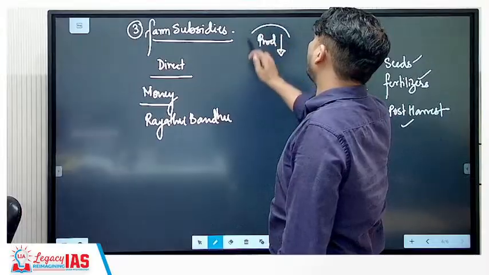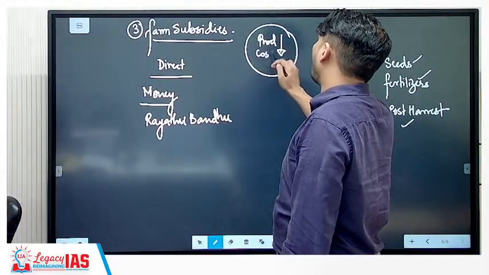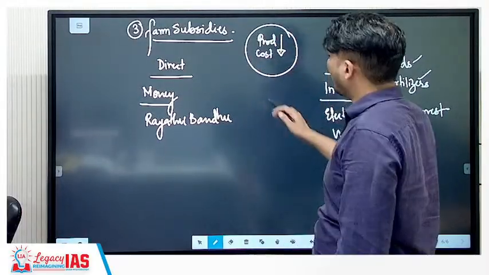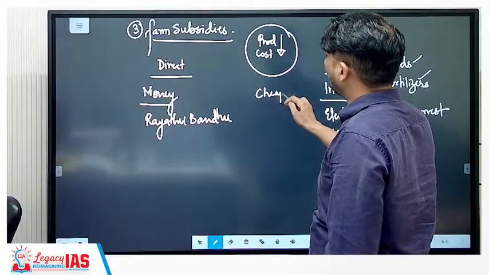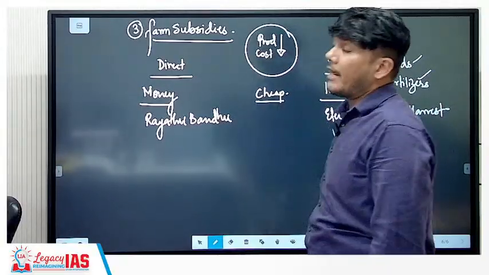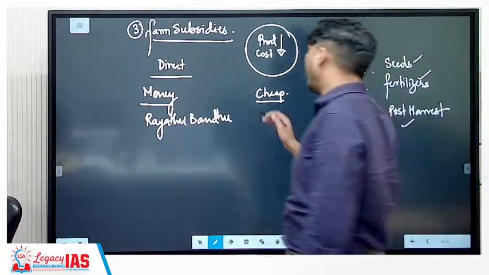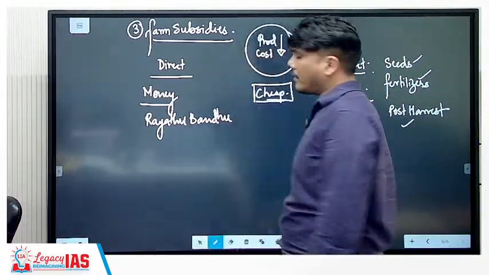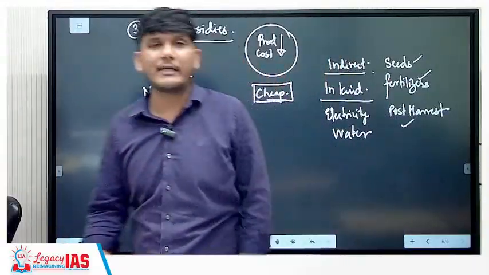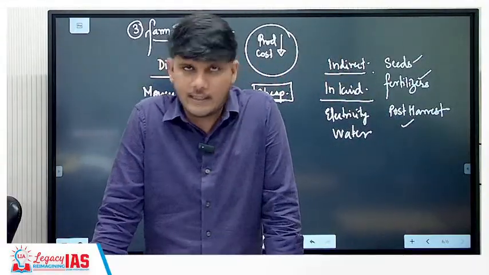So your production cost is going to go down. When production cost goes down, you are going to export the same thing at a cheaper rate to the rest of the world. When you do that, that will create a problem. What problem? Other countries will say that you are dumping the goods in their country.